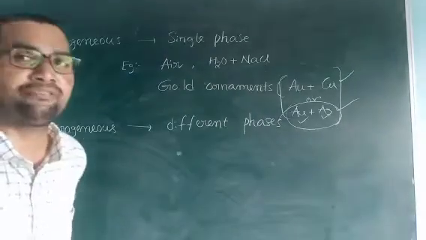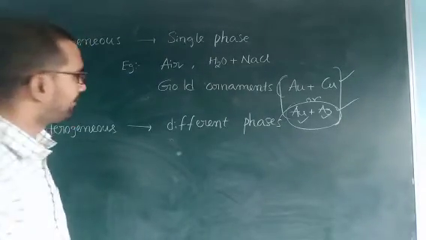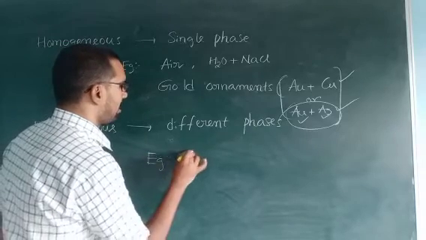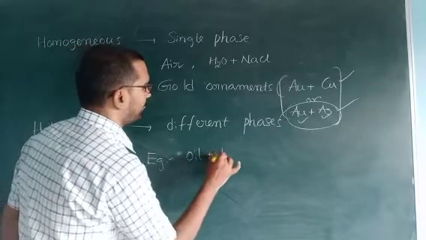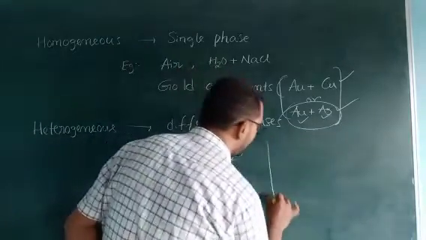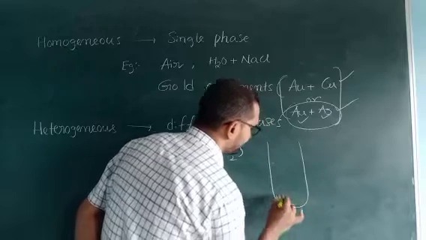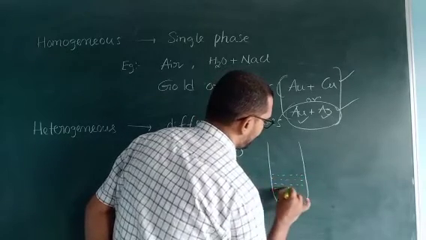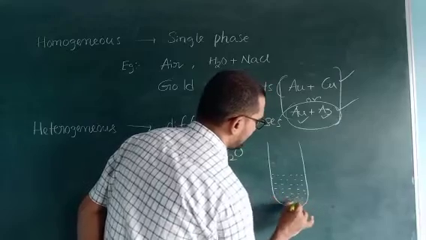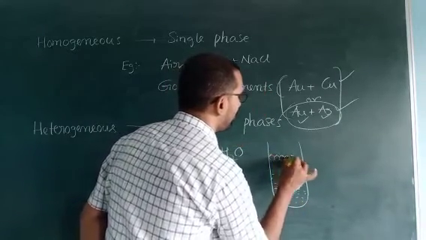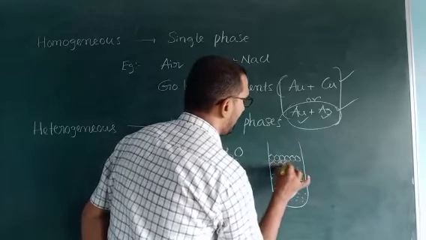Heterogeneous means different phases are present in the mixture. An example is oil plus water. See this diagram. Water is present up to here. When we add oil, it floats on the water.